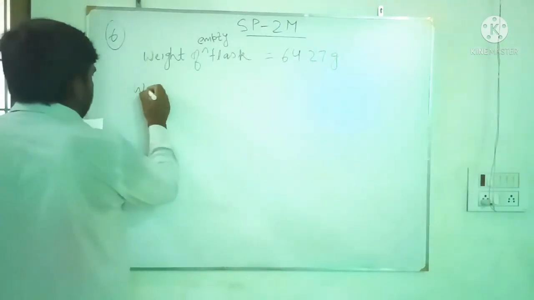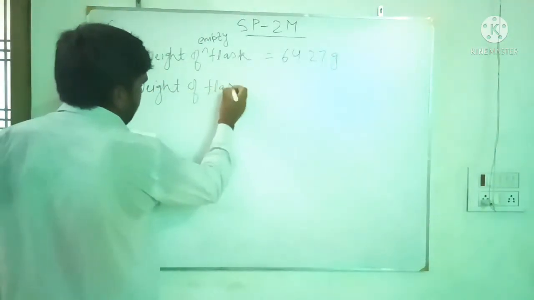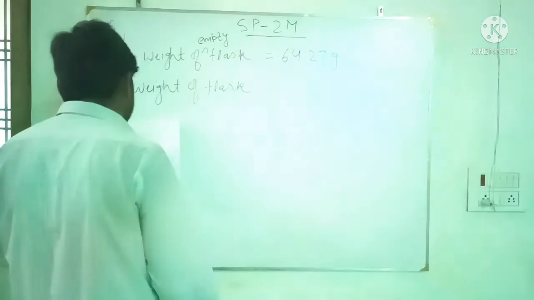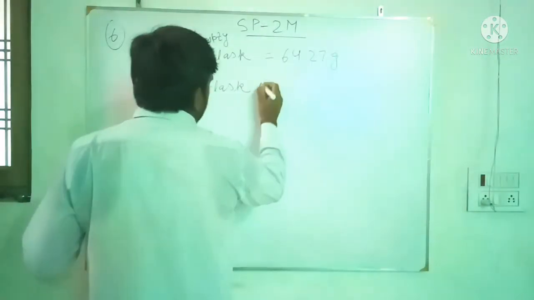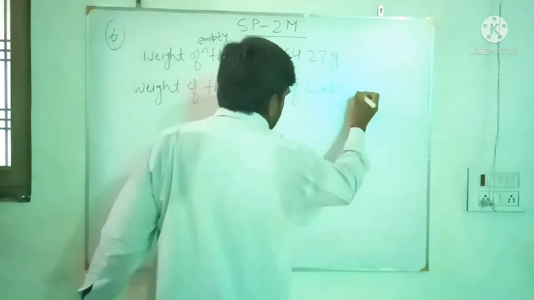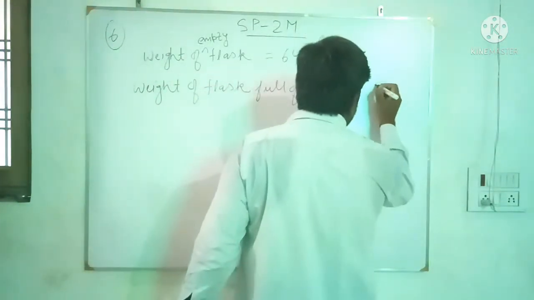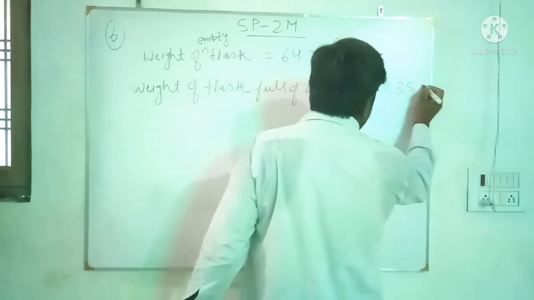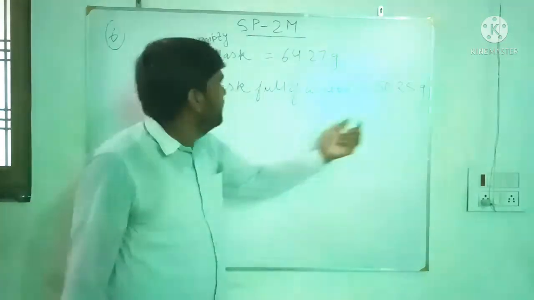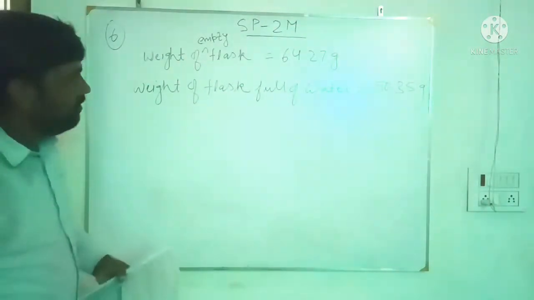Weight of flask full of water equals 150.35 gram. If we subtract the weight of empty flask from this, we'll get the weight of water in flask.